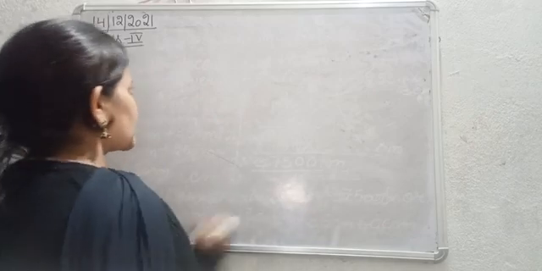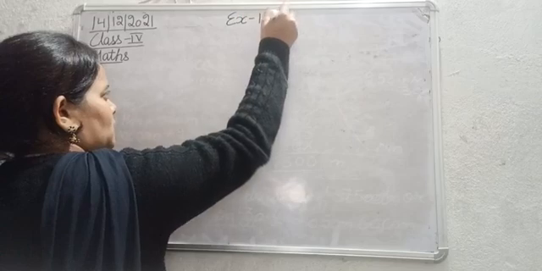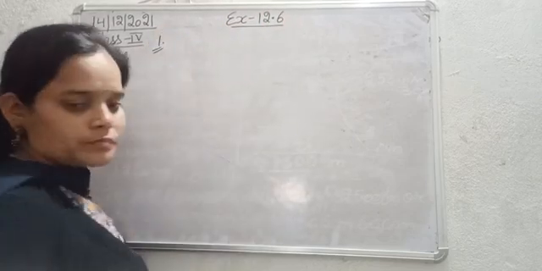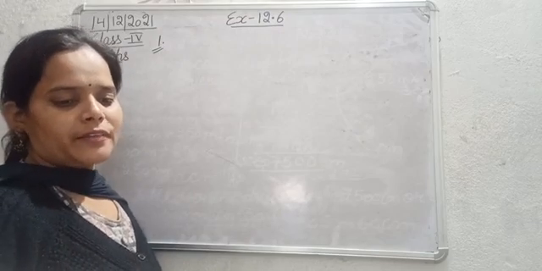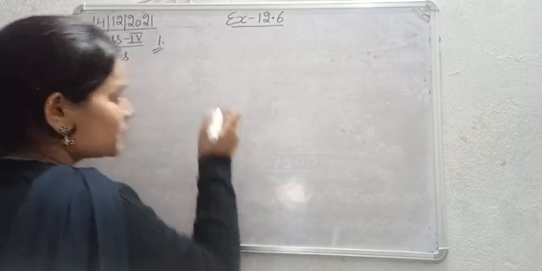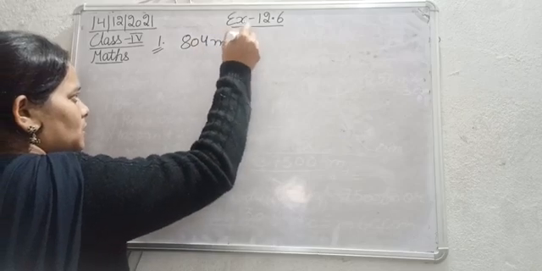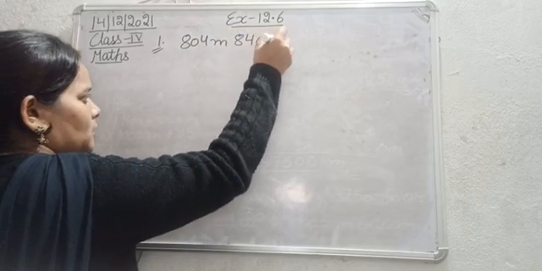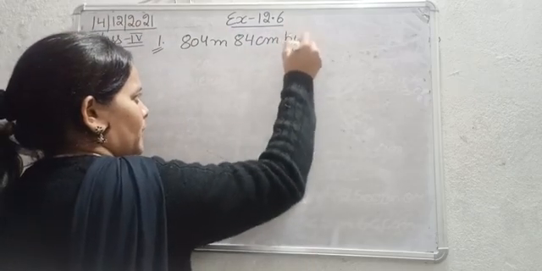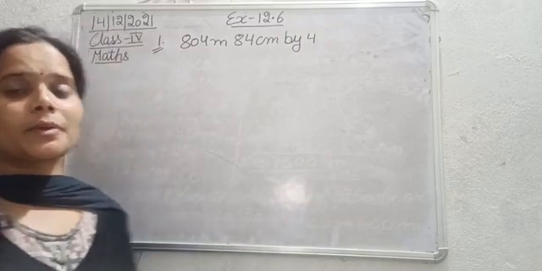So the exercise is 12.6. Question number 1 is: divide and find the quotient. We need to divide 804 meter 84 centimeter by 4.